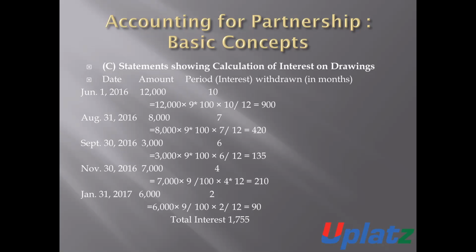On the basis of such an example, we have understood the calculation of interest on drawings: when a fixed amount is withdrawn at the beginning of the month, when the amount is withdrawn at the end of the month, and when a different amount is withdrawn in different months or different periods.